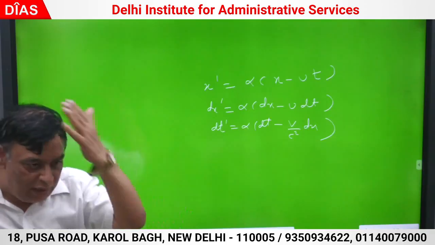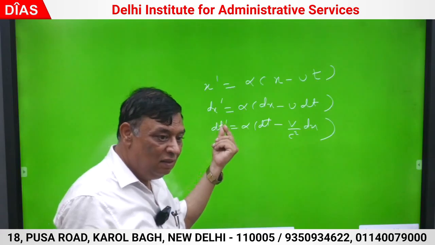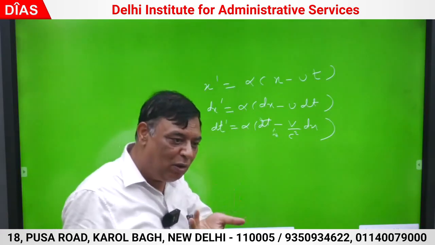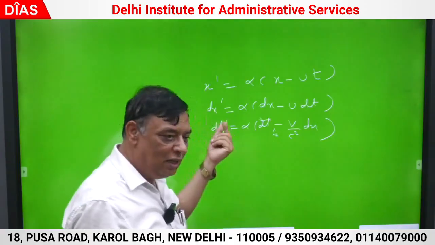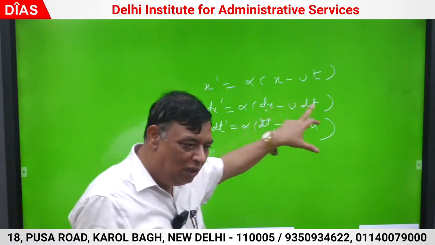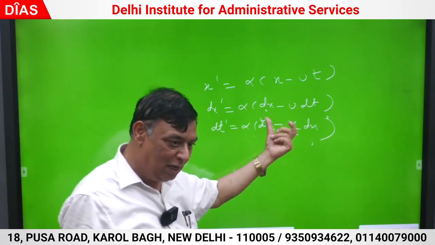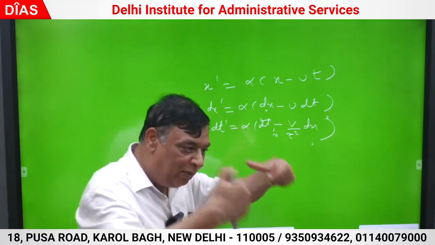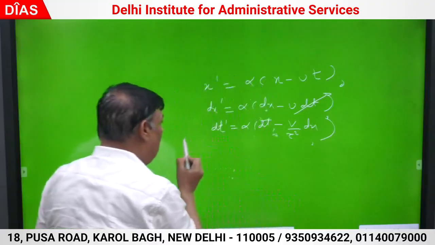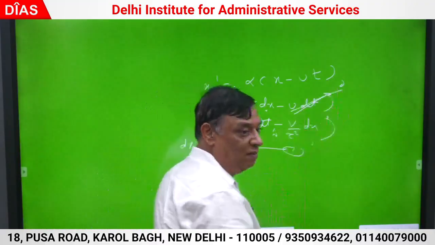Mathematics has got limitations. Properly understood, everything has to be properly understood. इसका जब मेजर कर रहे हैं dx dash, then caution is that dx has to be measured. dx dash is always properly measured. You are using the Lorentz transform. dx dash is always properly measured, but dx has to be measured only when dt is kept 0. dx will be measured, length will be measured in frame S only by keeping dt 0. ये आ गया dx dash is alpha dx. यहाँ ये रखा तभी मेजर होगी लेंथ.